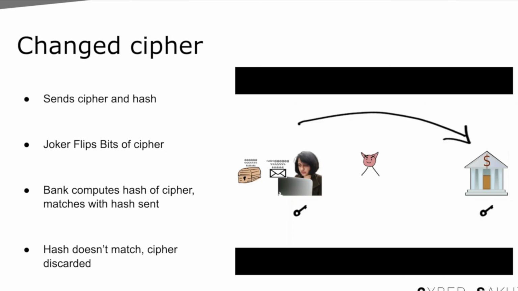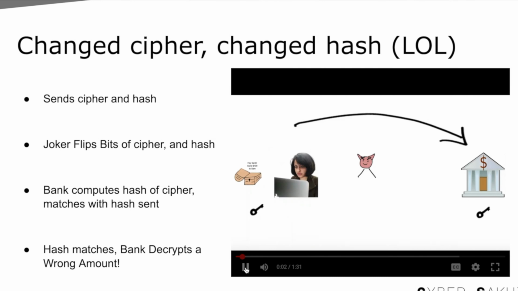So when the bank gets this tampered lockbox, or the ciphertext, it recomputes the hash of that ciphertext. We just saw in the previous demo that every time we compute the hash of the same string, we get the same hash. That is, hashes are deterministic. Also, due to the collision resistance property, Joker can't easily make a different ciphertext that somehow yields the same hash. Due to these properties of hashes, right away the bank knows somebody must have tampered with this ciphertext because this hash doesn't belong to this ciphertext. So no need to unlock it or read it. Hash mismatch equals red flag. They just discard it.